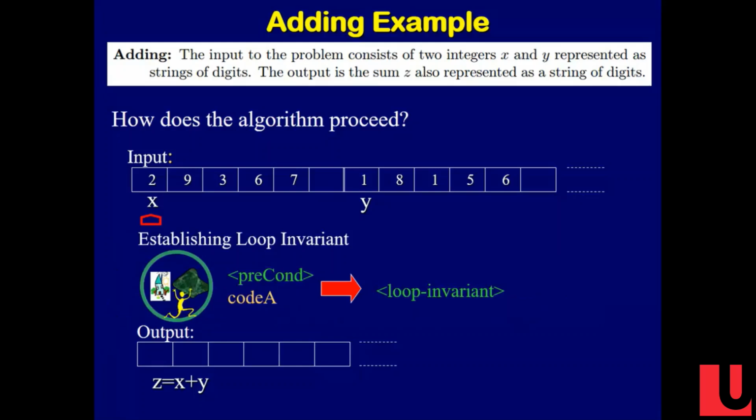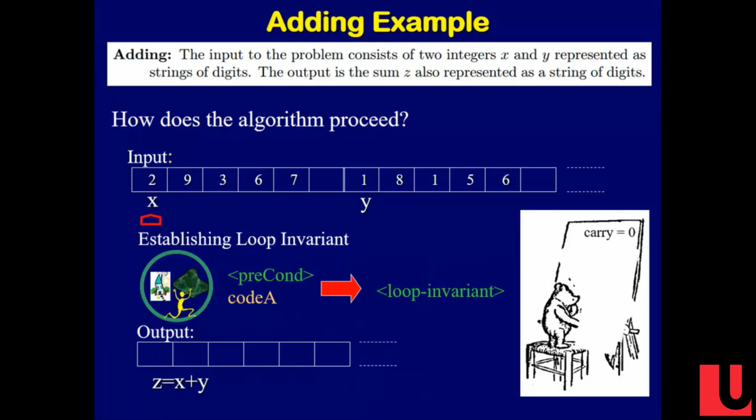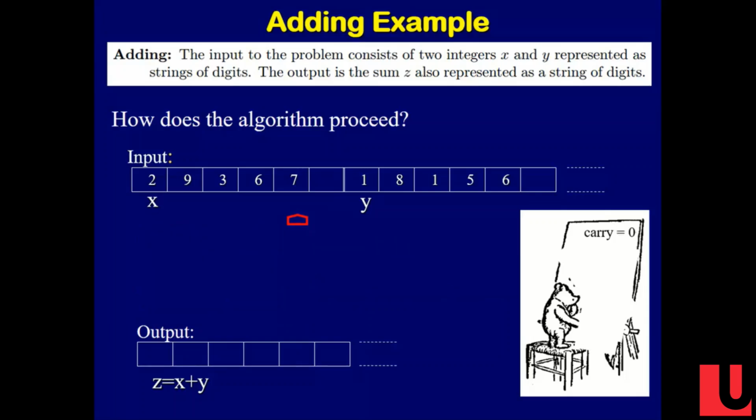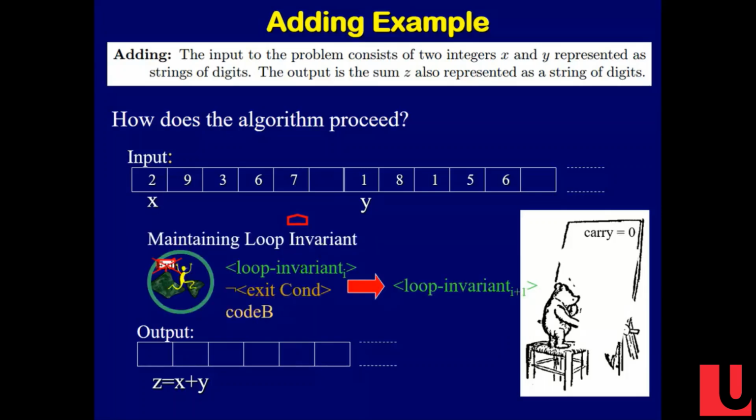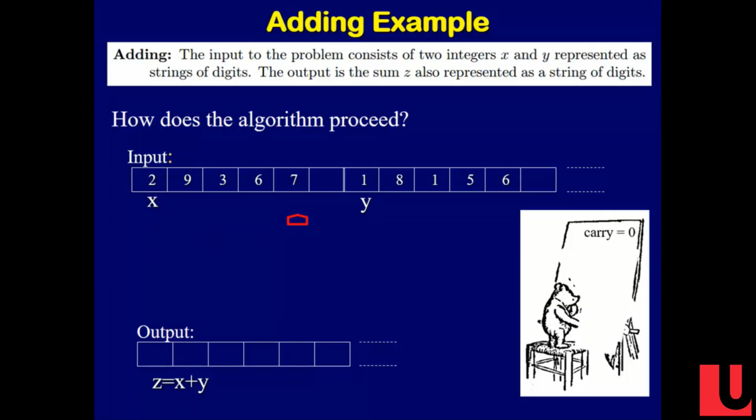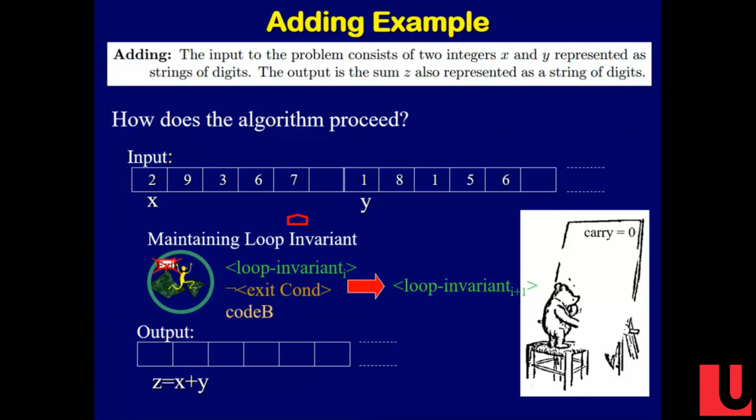The loop invariant can do what we did before. We establish the loop invariant by writing the carry on the board. That's all we have to do to establish it. And then how do we proceed? How do we maintain the loop invariant? We have to say what the loop invariant is. Somehow you have to remember what we've done before.